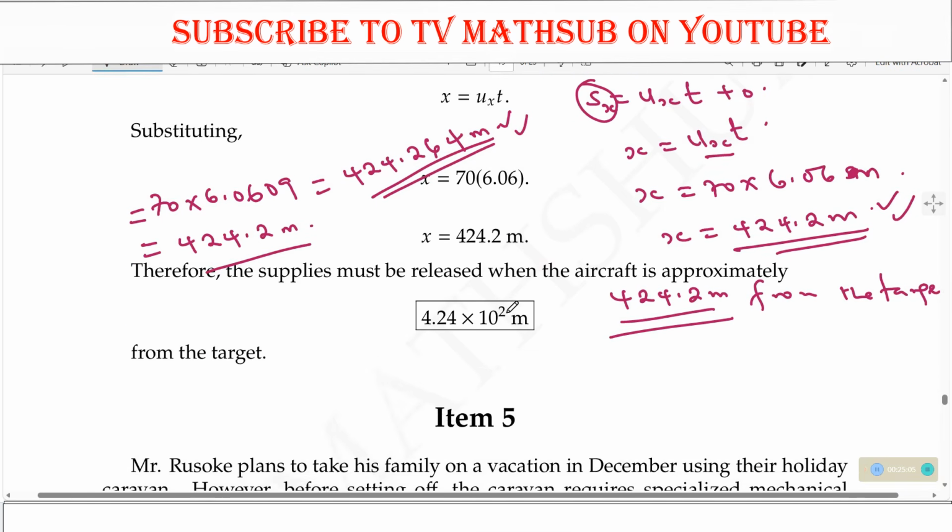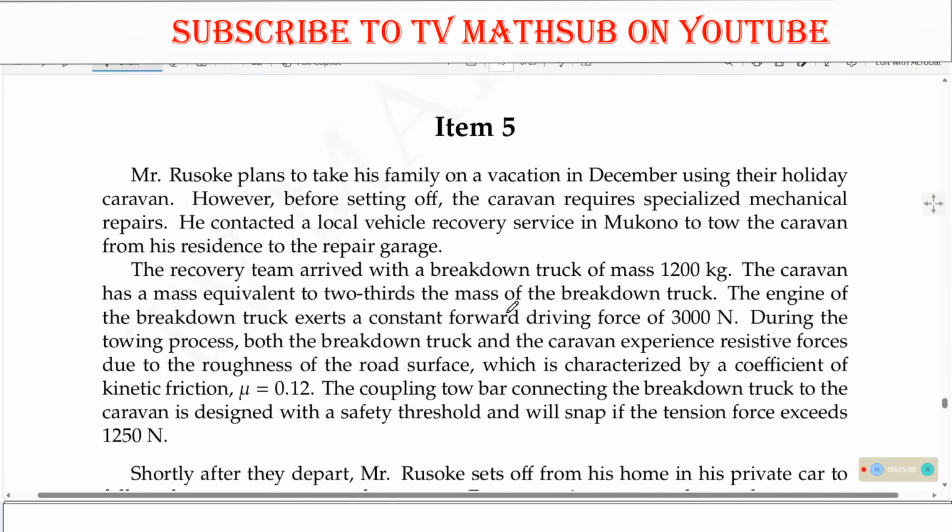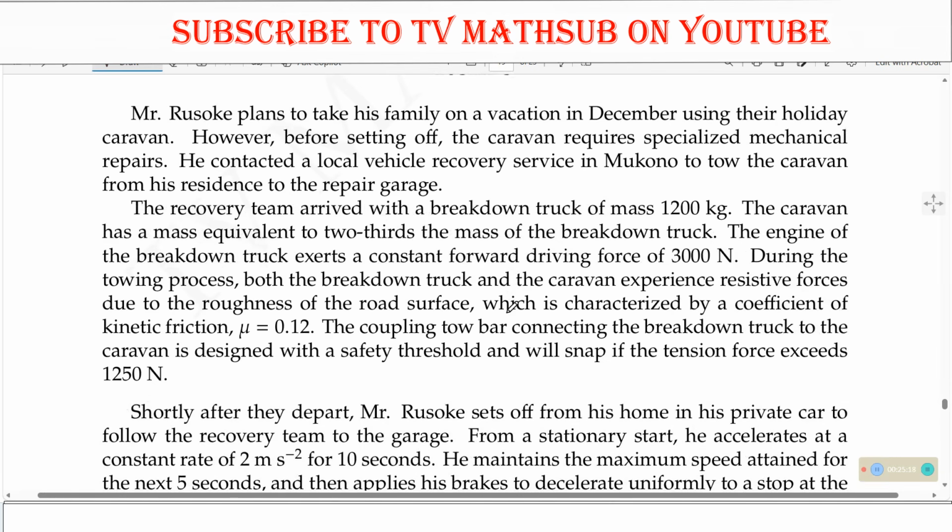All right. So let us look at our next item, and that is item number 5. Item 5 says, Mr. Rusoke plans to take his family on a vacation in December using their holiday caravan. However, before setting off, the caravan requires specialized mechanical repairs.